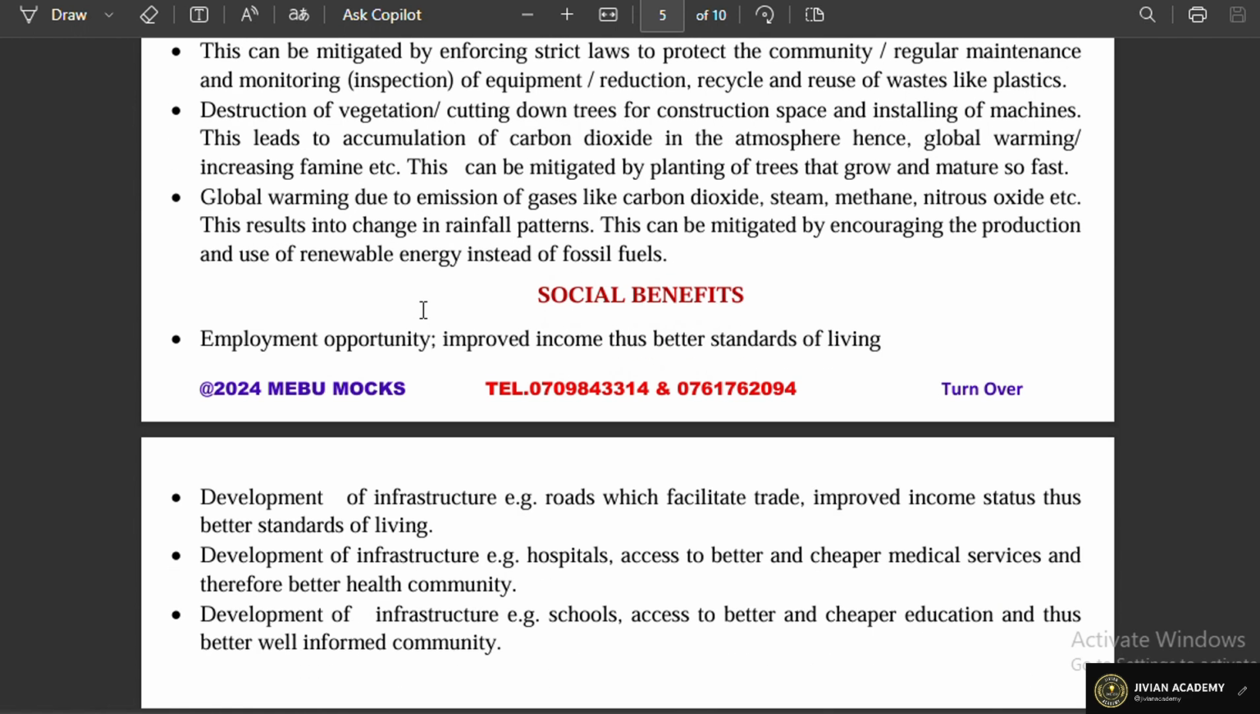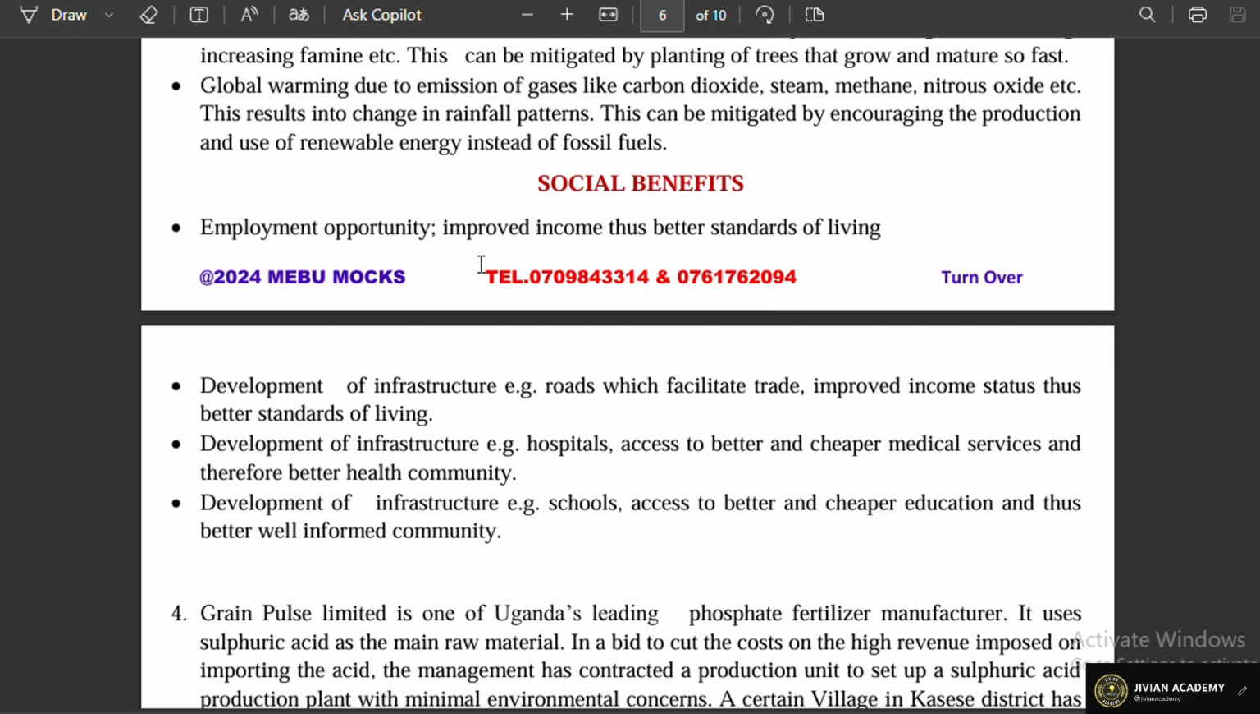Now, we also have global warming due to emission of these gases like carbon dioxide, steam, and methane gases to the atmosphere. And of course, this results into change in the rainfall patterns. Now, how do we mitigate this? This can be mitigated by encouraging the production and use of renewable energy instead of fossil fuels.